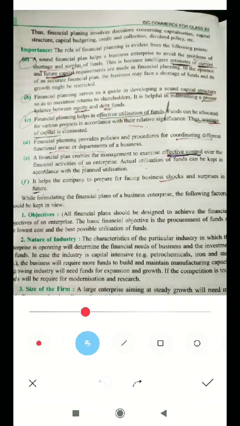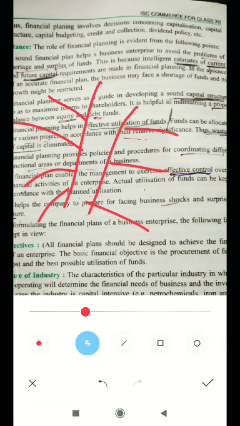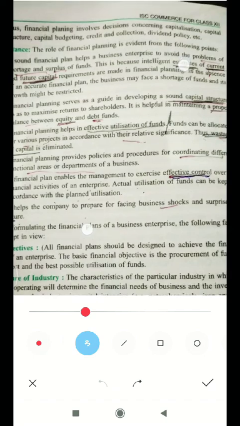Third point, financial planning and effective utilization of fund. Financial planning importance, what is it? Effective utilization of fund. You can see here, if there is no financial planning, we will misuse all the finance in various sectors. And if there is no fruitful result, then definitely the business will start to get loss.